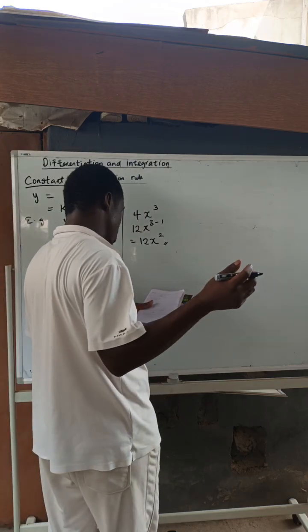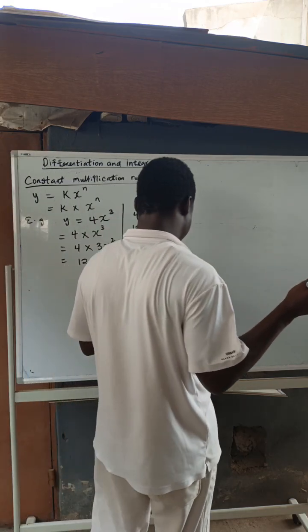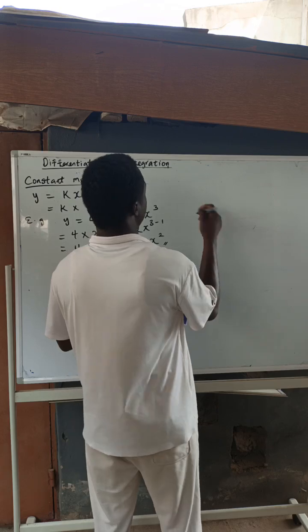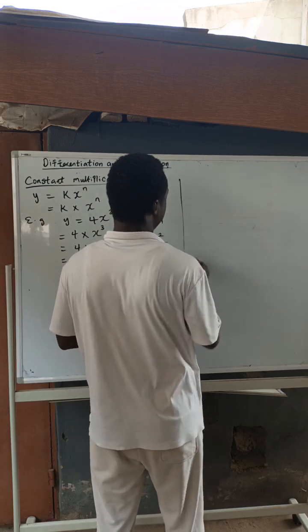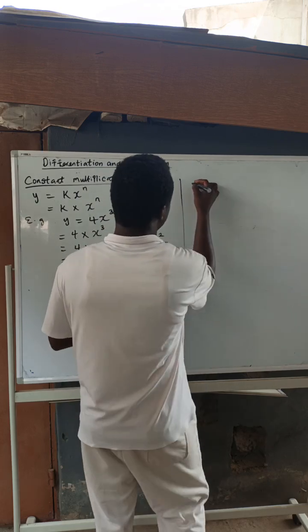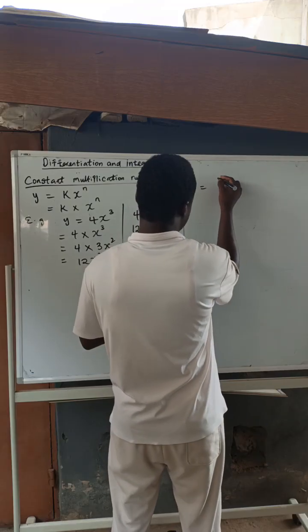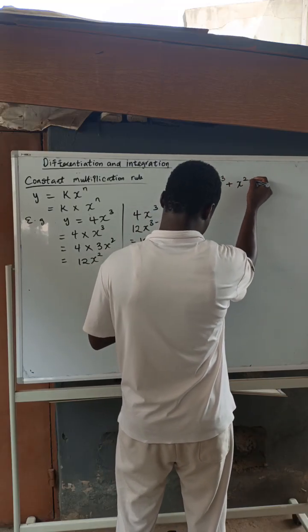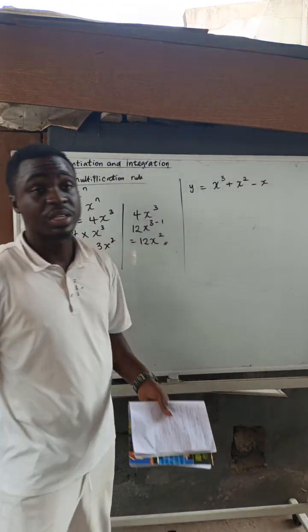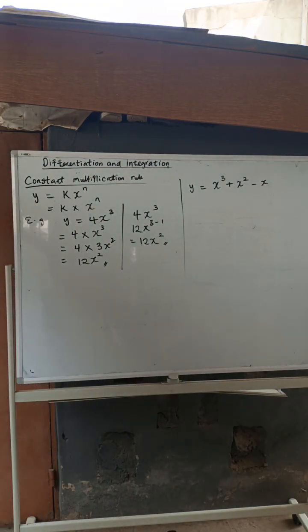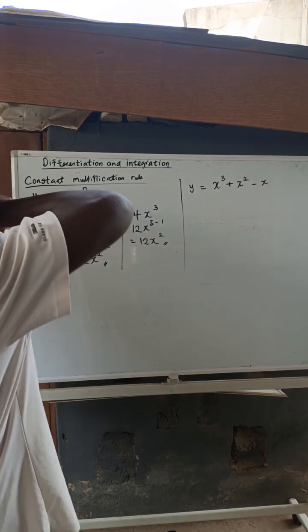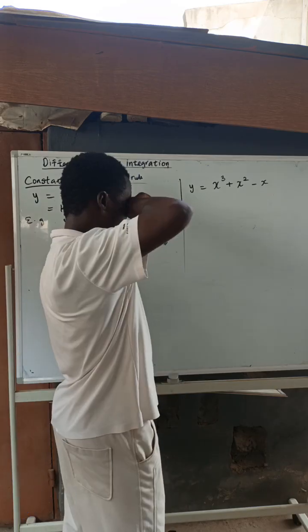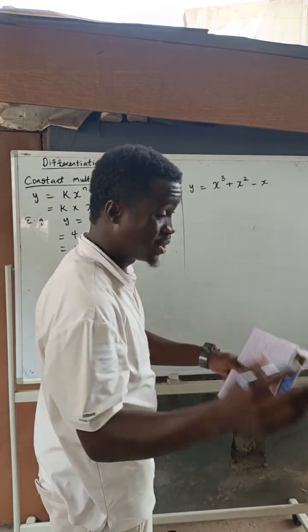Now let's go to addition and subtraction of it. What if perchance we are given something like this? Differentiate y is equals to x raised to power 3 plus x raised to power 2 minus x. This is addition and subtraction under differentiation. Now, how do we do this? Very easy. We just differentiate them one after the other.